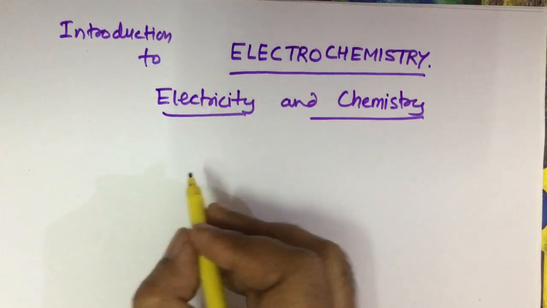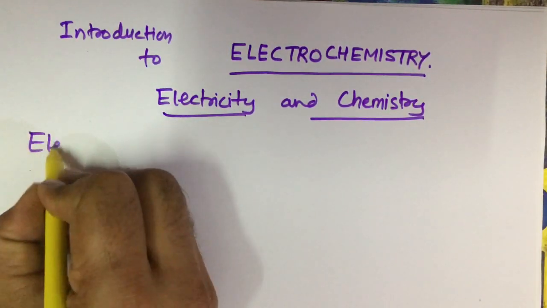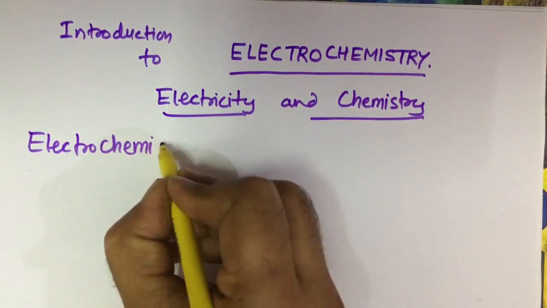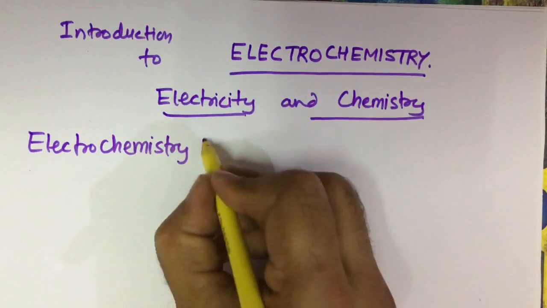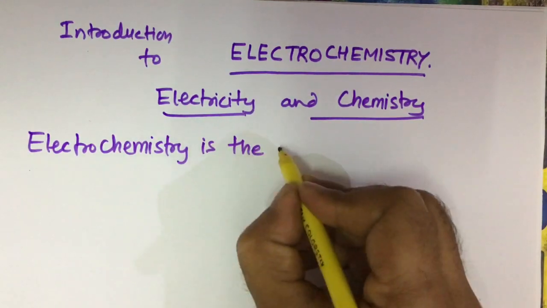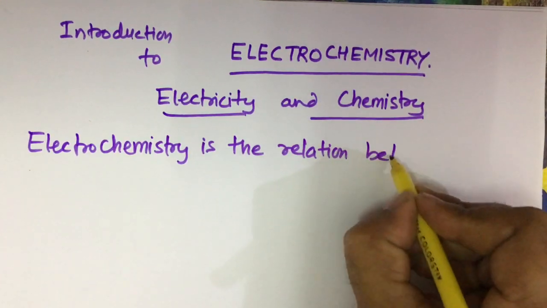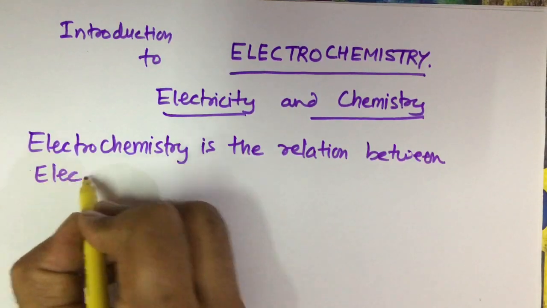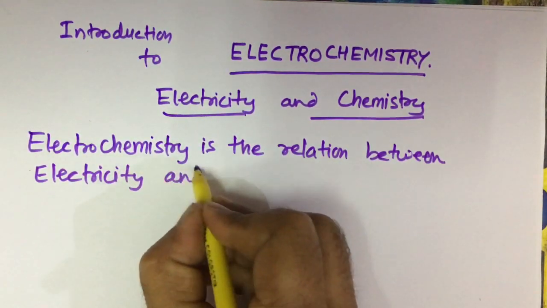So in simple terms, electrochemistry is the relation between electricity and chemistry.